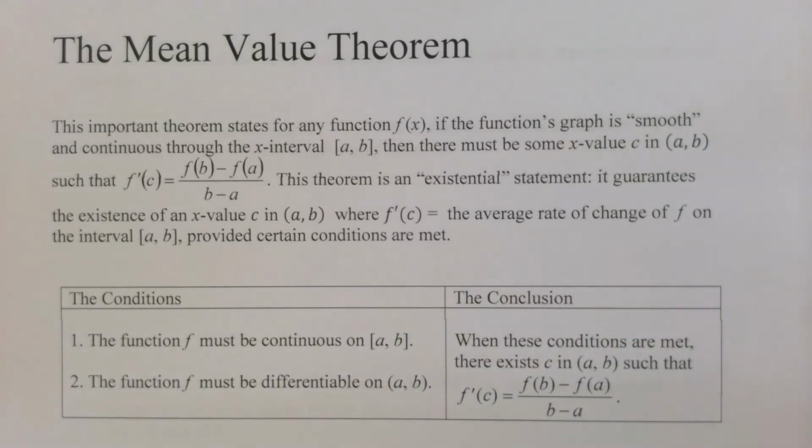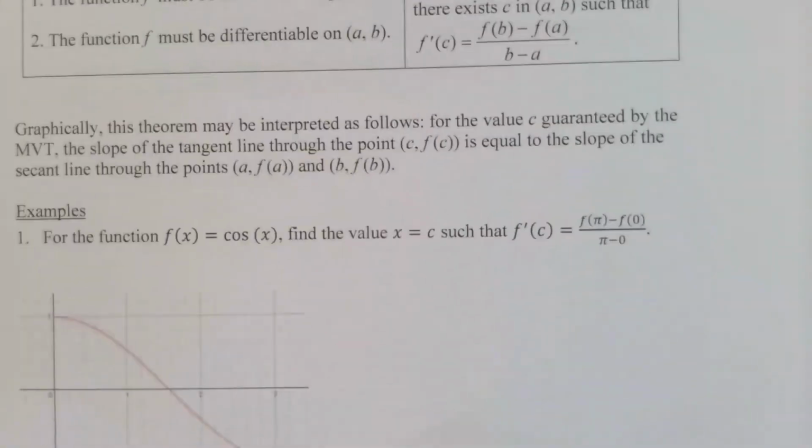And then the third thing you have to remember, like most statements in mathematics, there are conditions that have to be met. So things are stated in the form of a conditional. There's if and there's then. The if part of this statement has two conditions that have to be met. And remember, when these conditions are met, a promise is made. When these conditions are not met, then this theorem has nothing to say. It doesn't say whether this will be true or whether this will be false. Well, let's take an example.